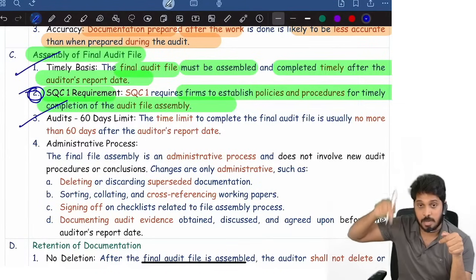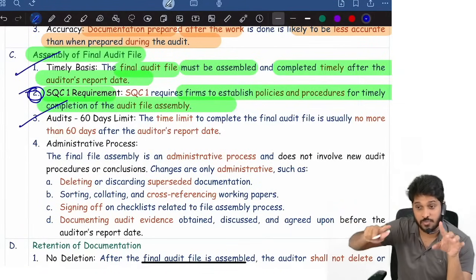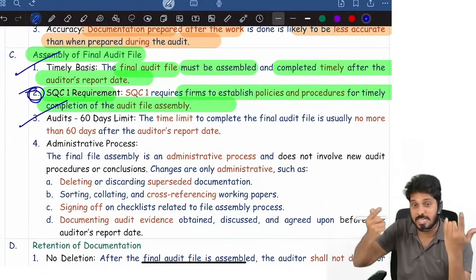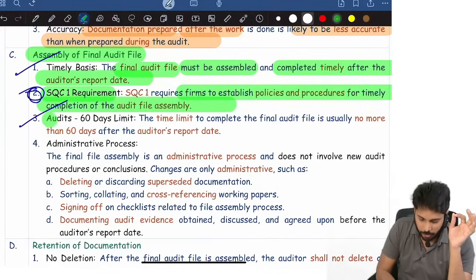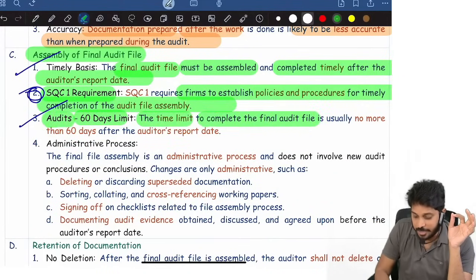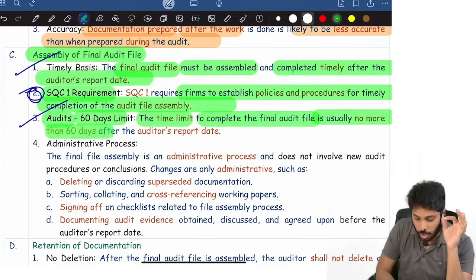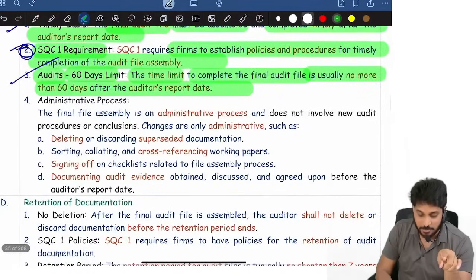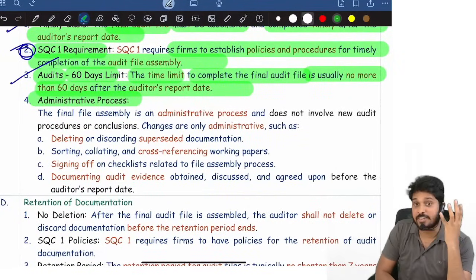The firm must establish quality control policies and procedures for ensuring timely documentation and timely assembly. For audits, the time limit to complete the final audit file is usually not more than 60 days after the audit report. And remember, assembly is an administrative process.